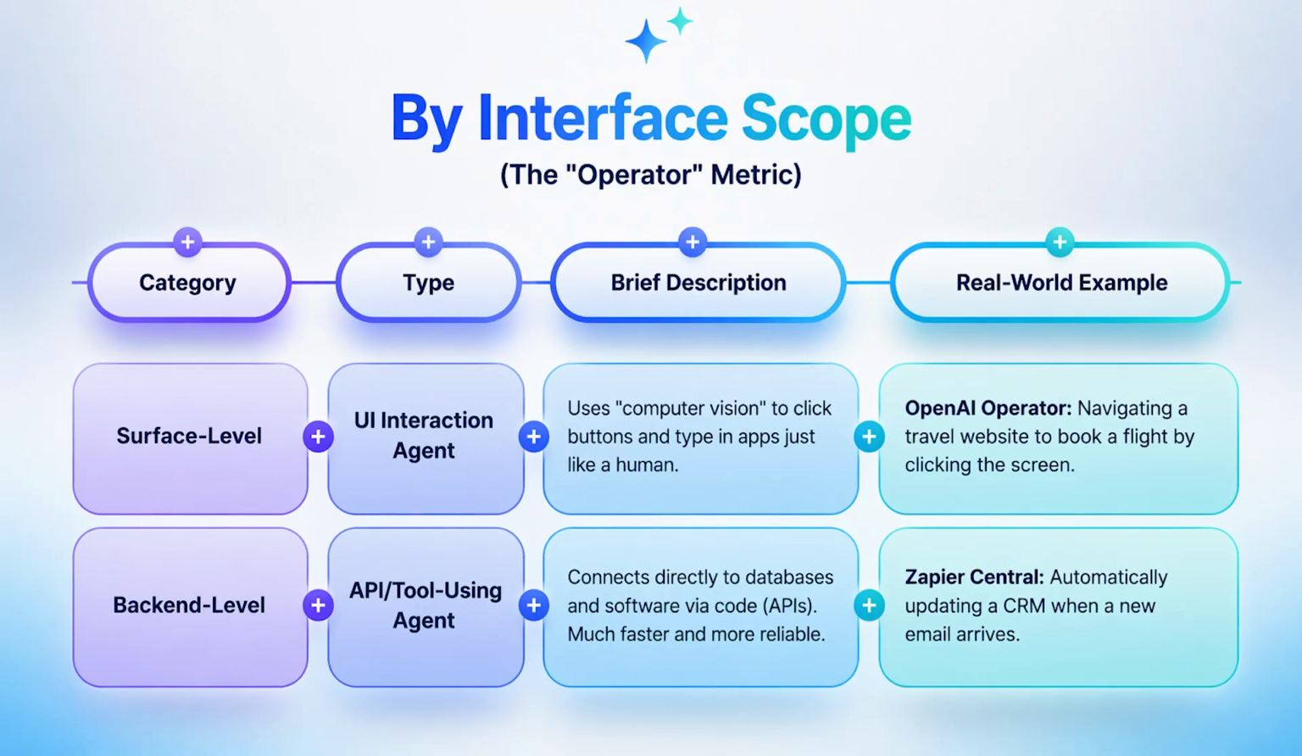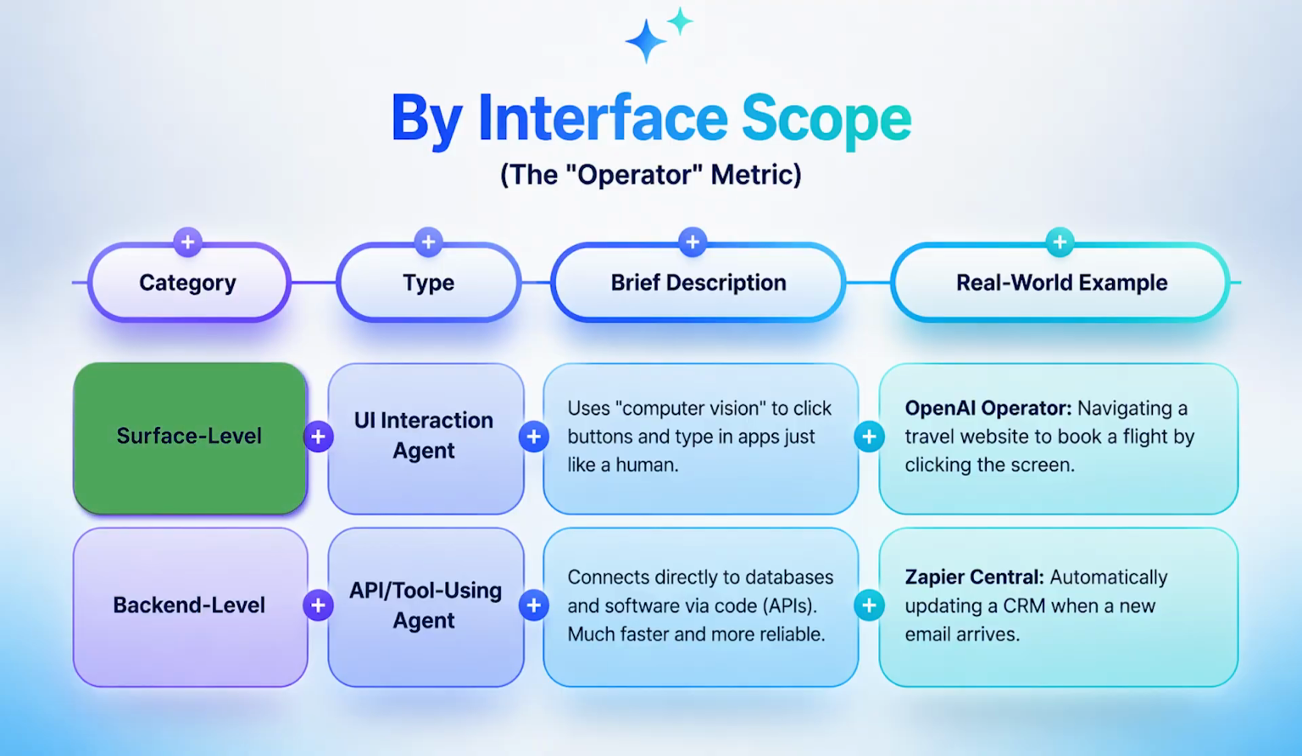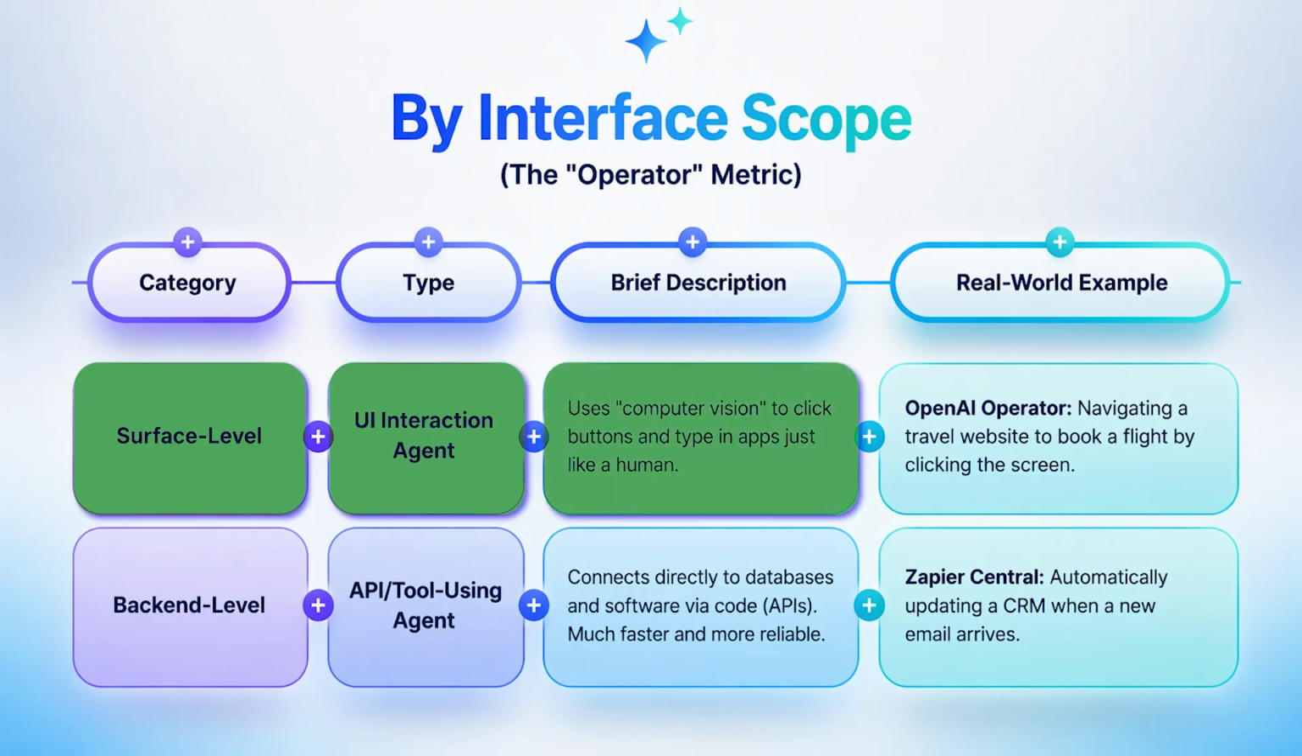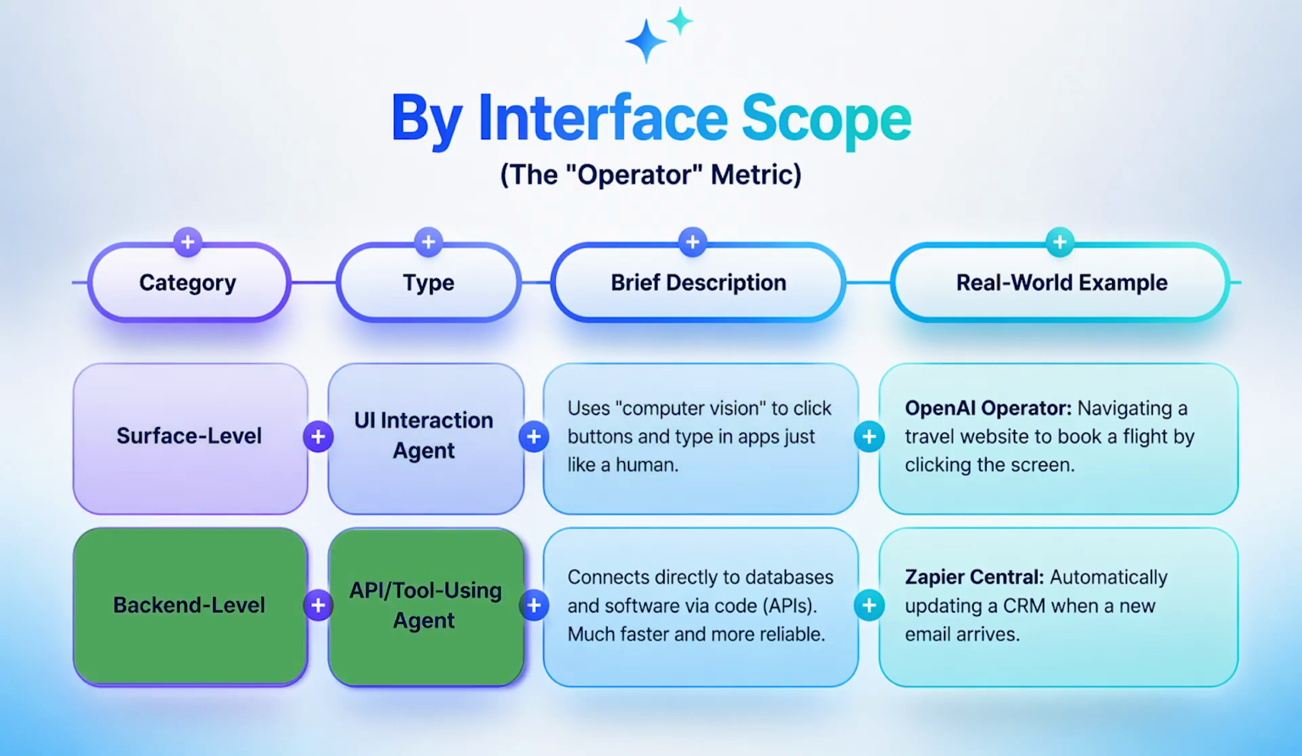We can split agents by interface scope, the Operator metric. This splits agents by how they interact with the world. It's a gold standard for IT and engineering teams. Here we can split it into surface level, like a UI interaction agent, which uses computer vision to click buttons and type in apps just like a human. And backend level, the API or tool-using agent. It connects directly to databases and software via code and APIs, much faster and more reliable.